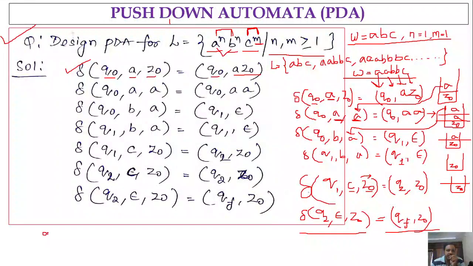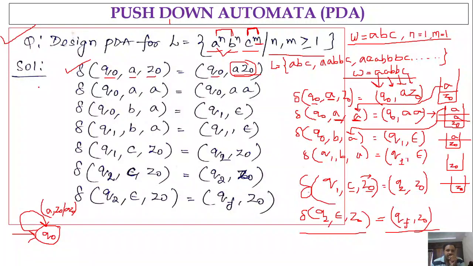If you draw the state transition diagram, it will be like this. Q naught is the starting state. If you get A as input, comma, and top of the stack as Z naught, comma, A Z naught, slash, what you are pushing here, A Z naught. So you have to write A Z naught. Done.